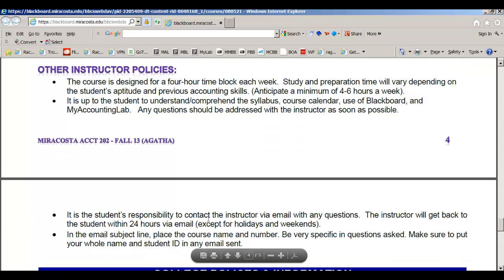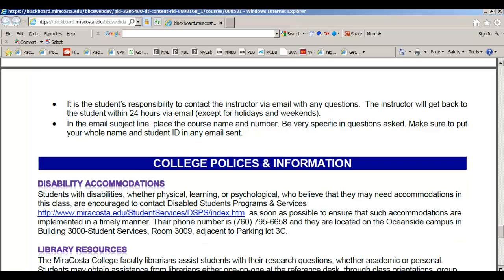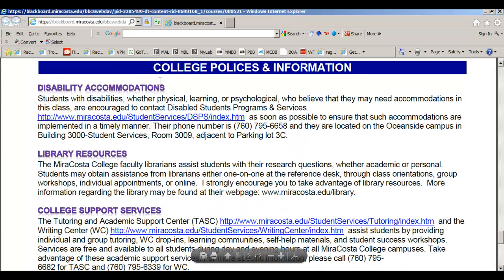policies that I have. Once again, it takes the average student anywhere between 4 to 6 hours a week to do homework. Sometimes it takes students longer than that depending on their aptitude. But remember, this is a class where you would be spending 4 hours in class anyway. So you're going to have that plus another 4 to 6 hours on top of that. Here are all the college resources and policies, so please pay attention to that.